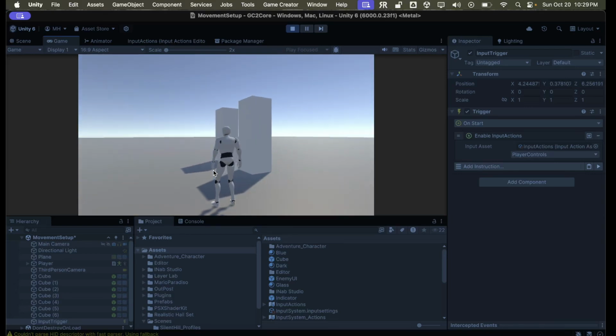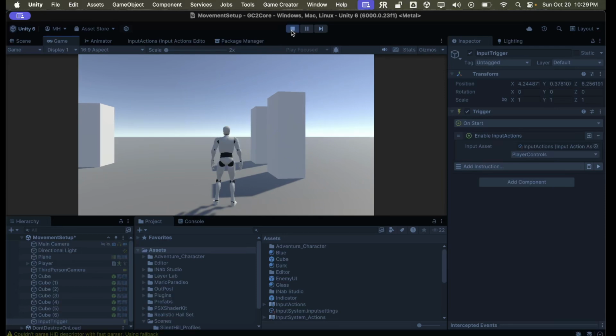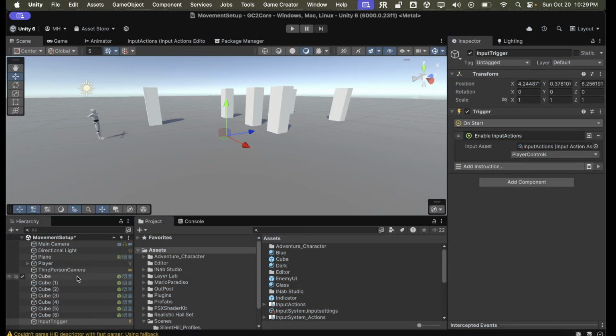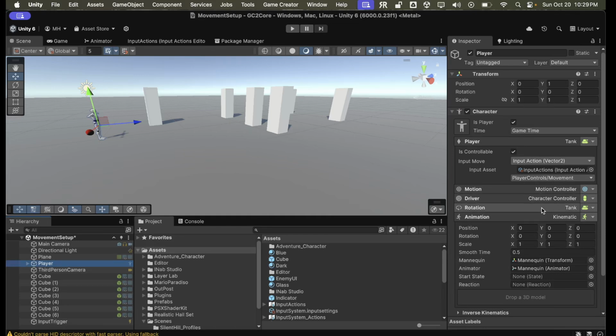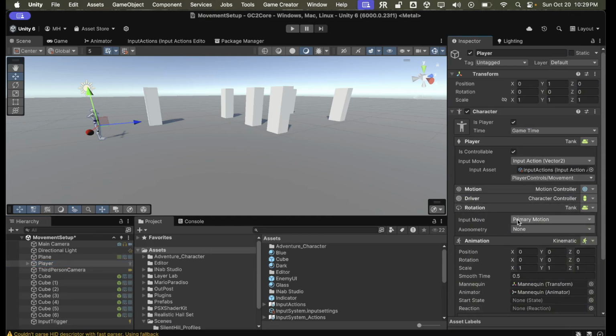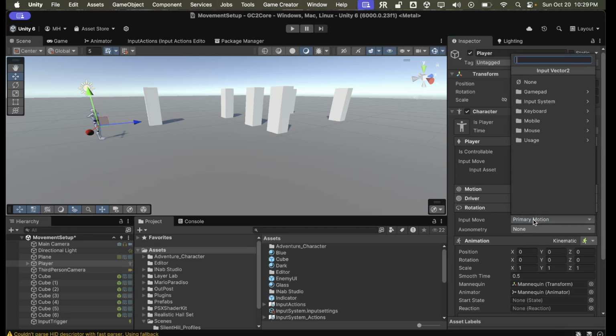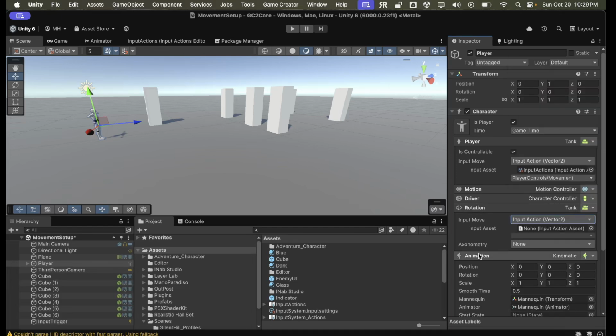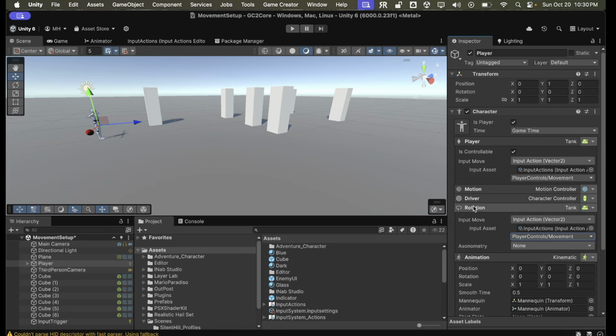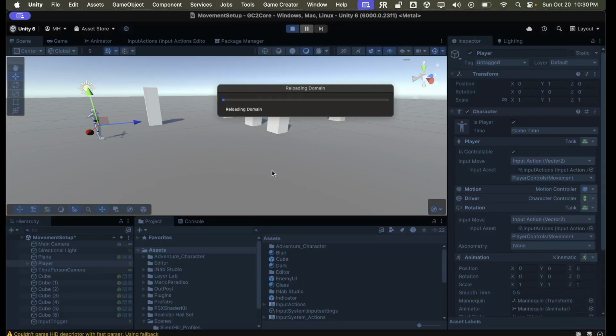There's another place where we have to set up the input so that it works. If we go to where the rotation controls are, you'll see it says primary motion here as well. So what we need to do here is change it to the movement input action as well. So it'll do it for rotation as well. So tank controls, this player input is only the forward and backwards, and then the rotation is a separate input. So now it should work though.